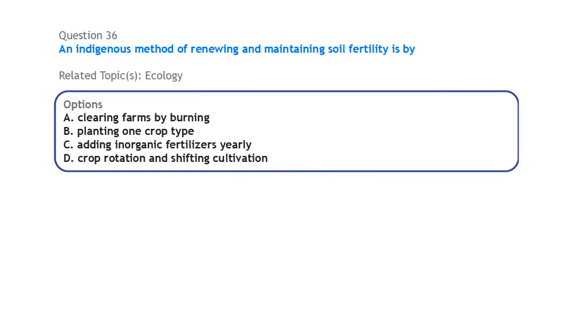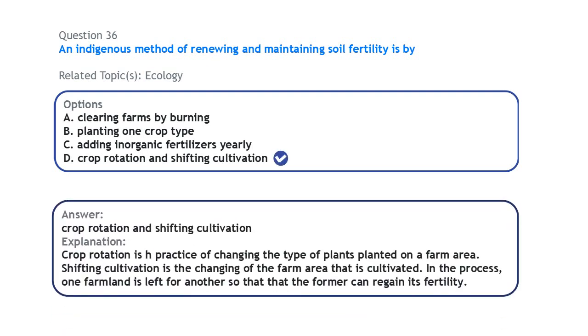Next, also on ecology, an indigenous method of renewing and maintaining soil fertility is by crop rotation and shifting cultivation. So crop rotation is a practice where the type or the species of plant that is planted on a particular area is changed. Okay, so you plant one species of plant on that land, and in another season you plant a different species.